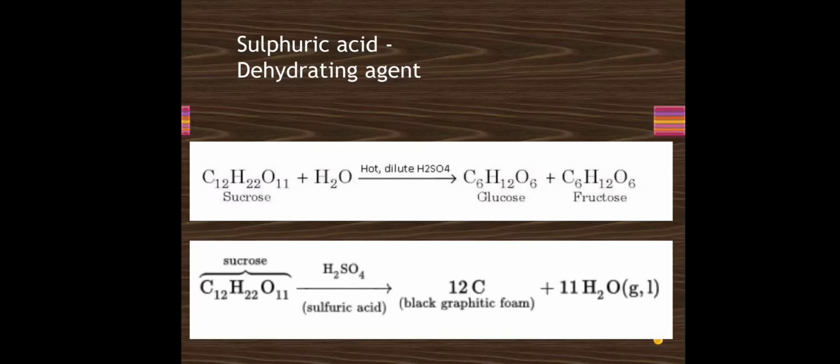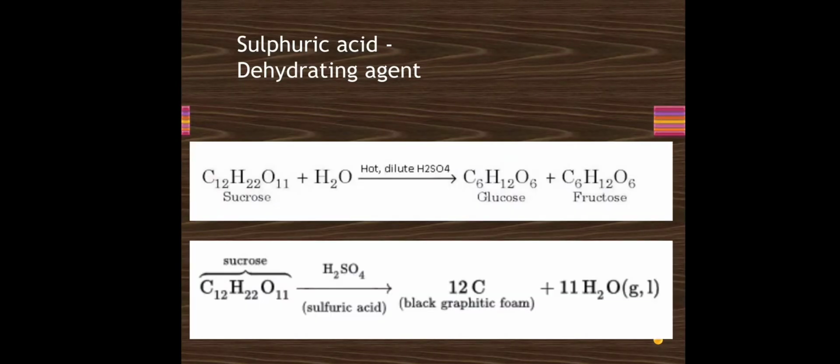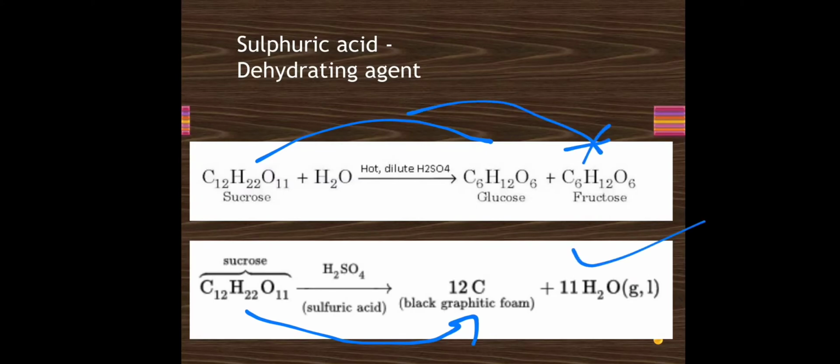So let's see the reactions. This reaction is for sucrose. Sucrose reacts with sulfuric acid to give us carbon. And in case it is reacting with hot but dilute sulfuric acid, it can also break down to give glucose and fructose. But this reaction is a more important reaction from your exam point of view, where it shows its total dehydrating nature.